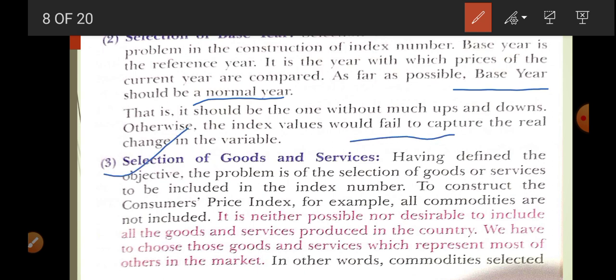Now come to the selection of goods and services. In a country, thousands of goods and services are produced. A person also uses a lot of goods and services. So when we are calculating index number, we are not going to include each and every item. So which items we are going to include, we have to decide. Here is given one example. If we want to construct a consumer price index, it means we are not going to include all commodities, because it is not possible and not desirable.